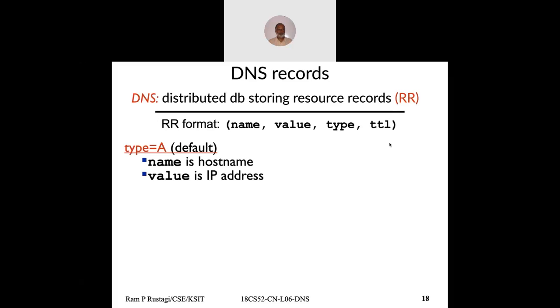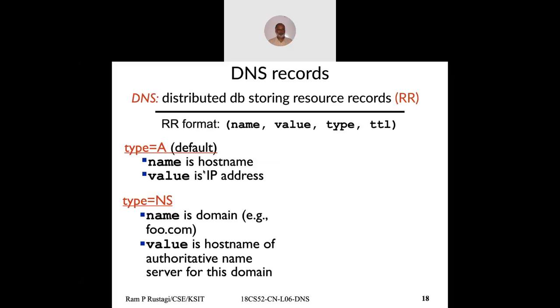So I'll give you an example. Type A is IPv4. IPv6, which we'll study in our module 3, is 128 bits or 16 bytes, whereas for IPv4 address we use 4 bytes. 4 times 4 is 16. So IPv6 is given type equal to AAAA, called quad A.